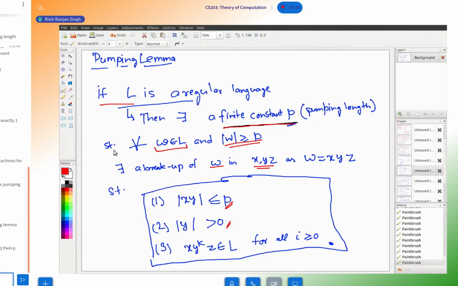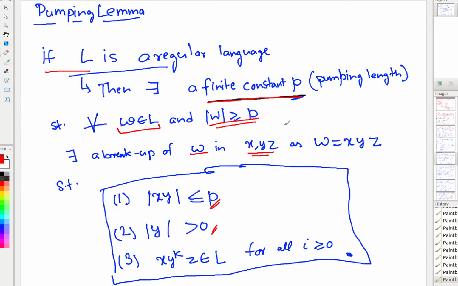So if there is a language which follows the conditions given below, that doesn't ensure that the language becomes regular. Now this can be used in the contrapositive way: if there is a language which doesn't follow this property, you can definitely say that the language is not regular. Is it clear or not? So it is a necessary condition, not sufficient. When a necessary condition for a regular language is given, you can use it to say that whenever any language is not following this necessary condition, then it cannot be regular.